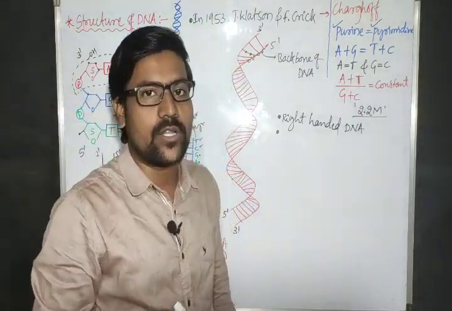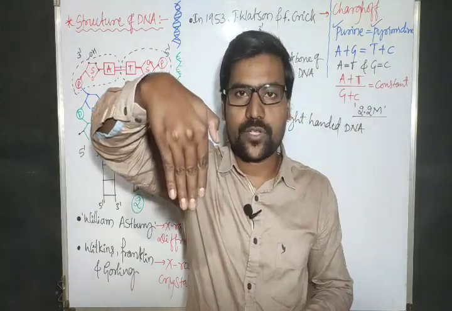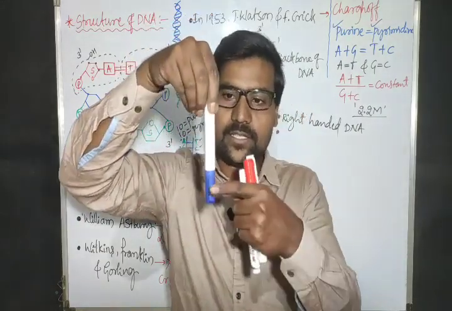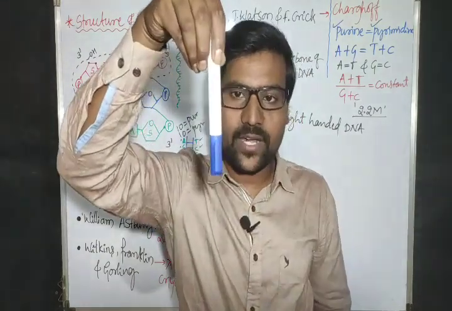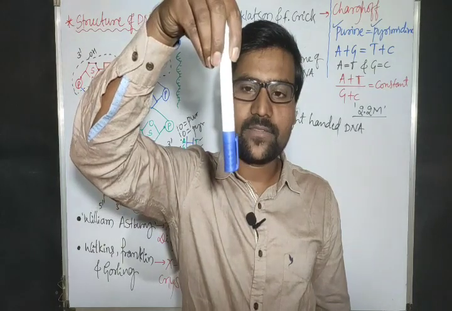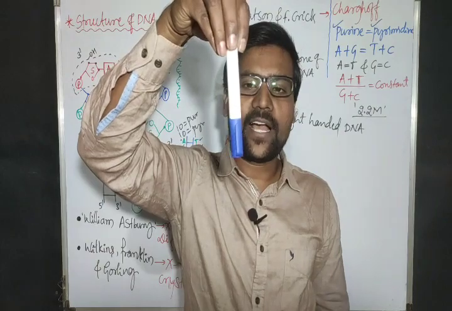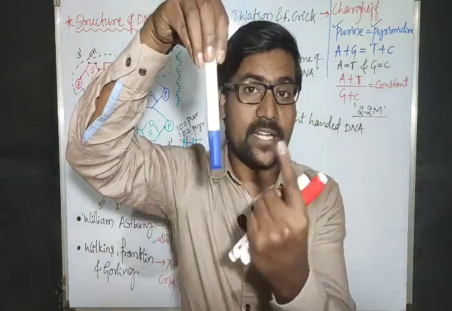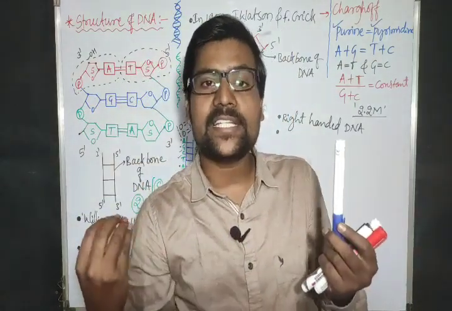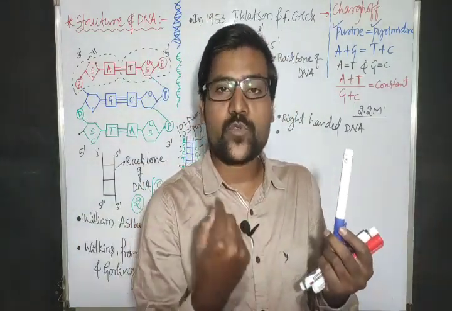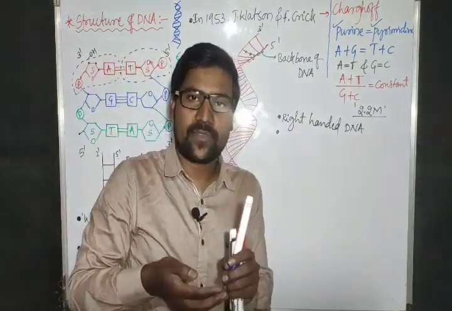Turn means one circle total. Say for example, this is my hand position, or else this is the position of the pen cap. This part is now at the front. Now it is rotating, and after rotating it comes again to the same position. This is one turn, right? So for one turn, how many degrees does it have to rotate? It has to rotate 360 degrees. Now this DNA is also rotating 360 degrees.